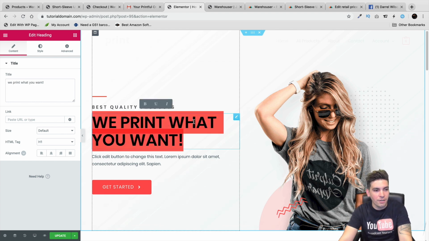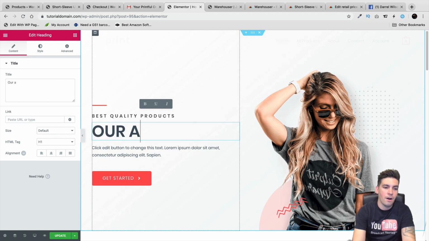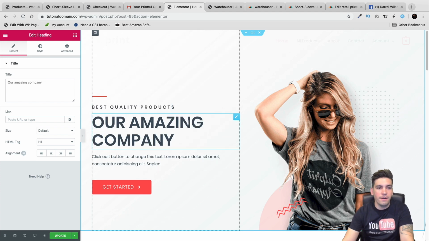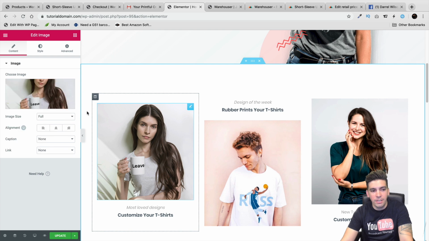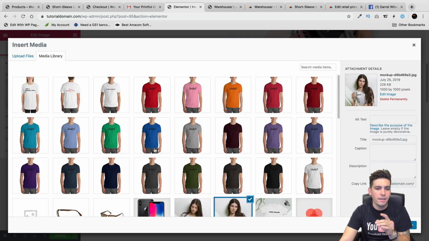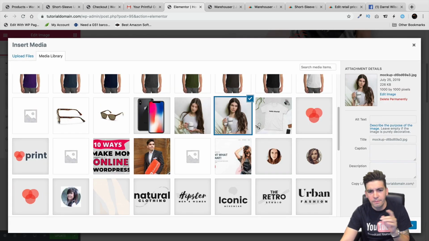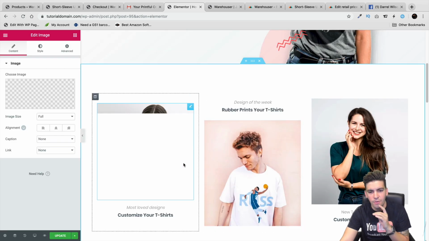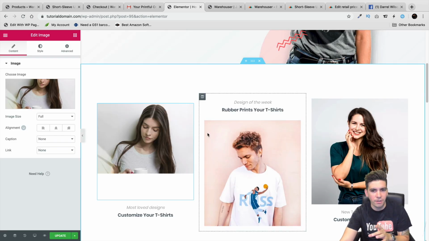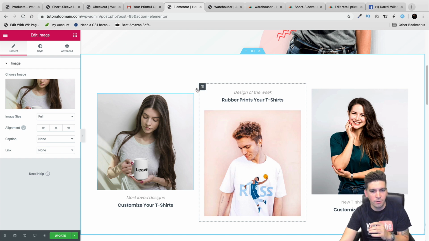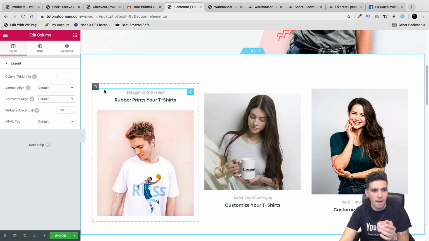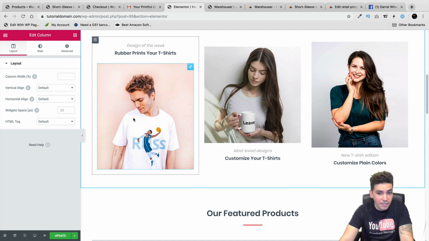So for example, right here, you can just change this to like our amazing company. And then you can go ahead and just say, I want to change this image. And don't worry about it, because I'm going to show you how to basically do everything in detail. So the page builder is very simple to learn. It's literally just drag and drop. You can just drag anything like that and drop. It's very simple. It's not difficult at all.